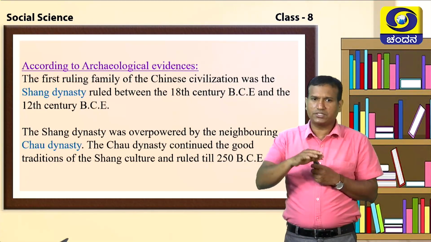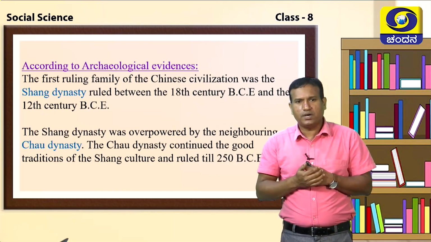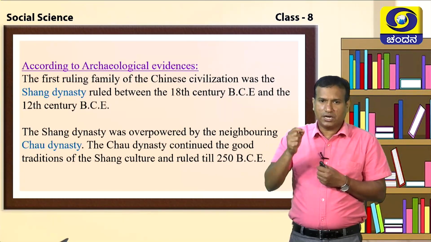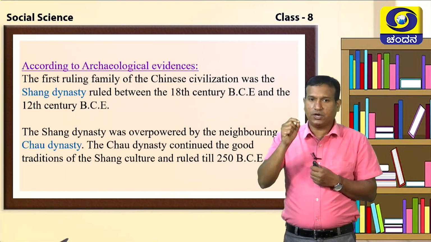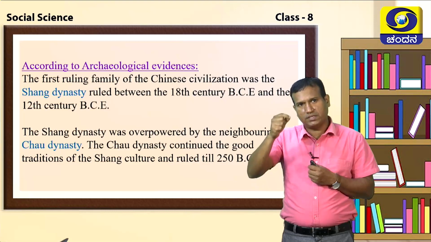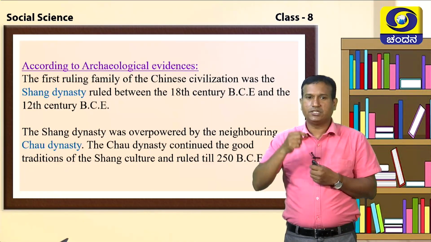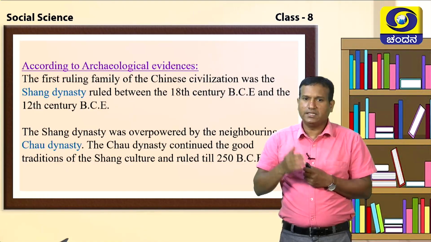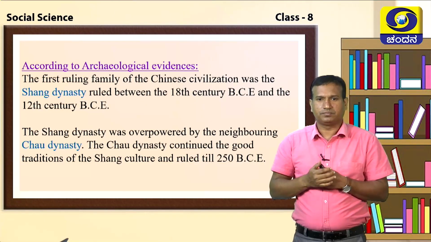After the Shang Dynasty, another dynasty came to power, which they call the Chow Dynasty. The Chow Dynasty continued the good traditions of Shang culture. Whatever the Shang introduced, the culture was followed even by the Chow Dynasty. And they ruled till 250 BCE.